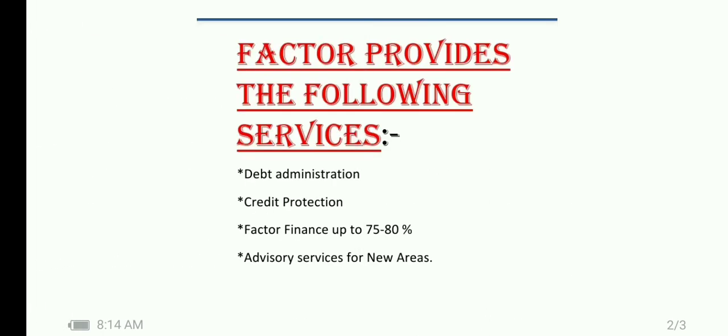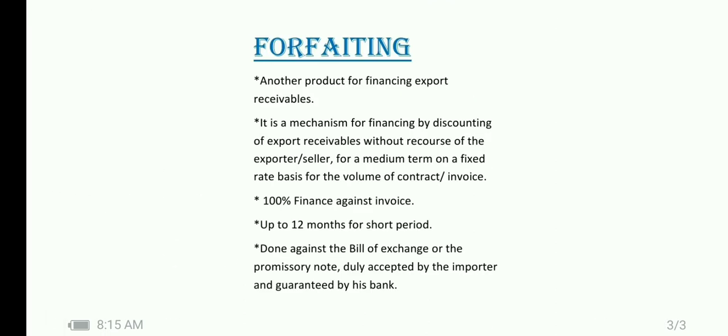And now what does the factor provide to its client or seller or exporter? Debt administration, credit protection, factor finance up to 75 to 80%. This is one difference also between forfeiting and factoring. Factor finance is only 75 to 80%, but in forfeiting it is 100%. And advisory services for new areas. If some small MSME or small industry wants to invest in something new, then it provides advisory services also.